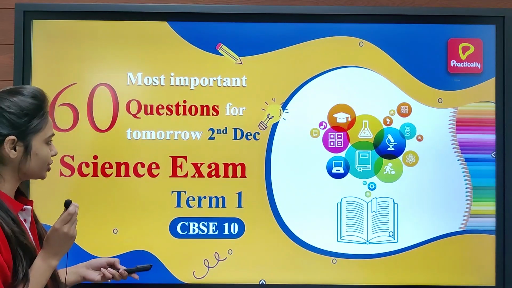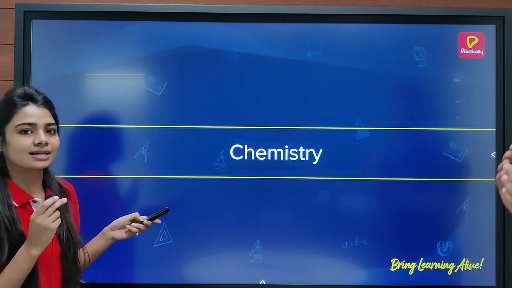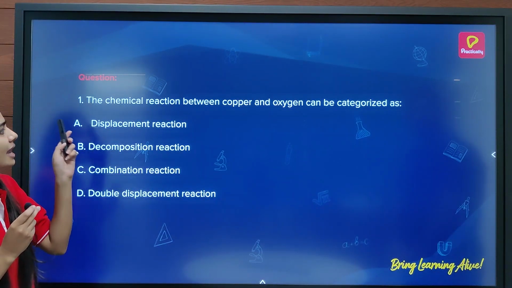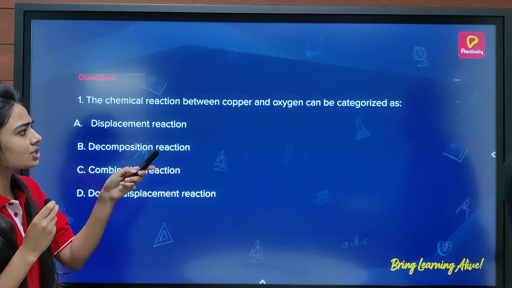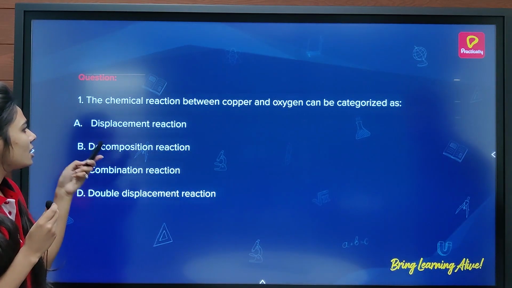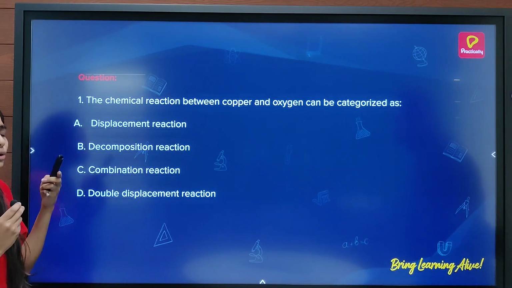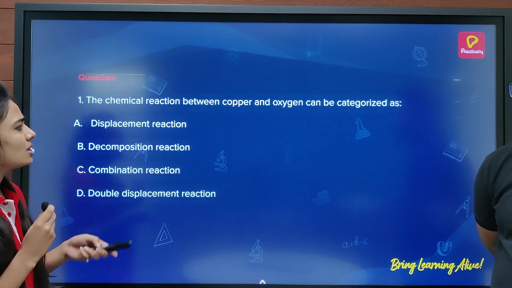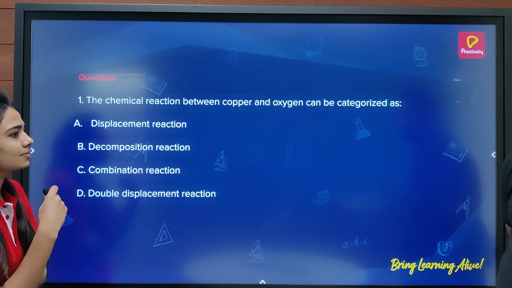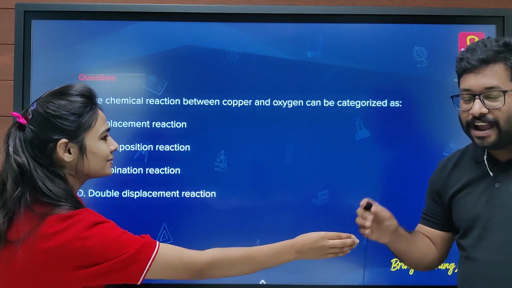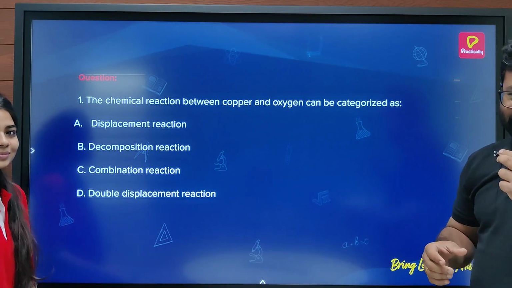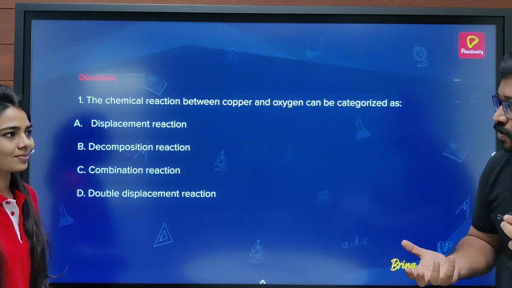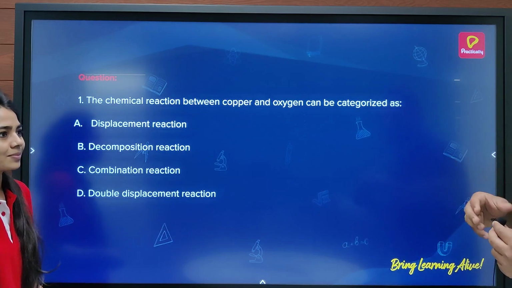The first question. Here is the chemistry section. The question is: the chemical reaction between copper and oxygen can be categorized as displacement reaction, decomposition reaction, combination reaction, or double displacement reaction. Sir, what is the answer? What do you think? See here, copper is reacting with oxygen, right? So copper is getting oxidized and obviously oxygen is getting reduced. So this can't be a displacement reaction.